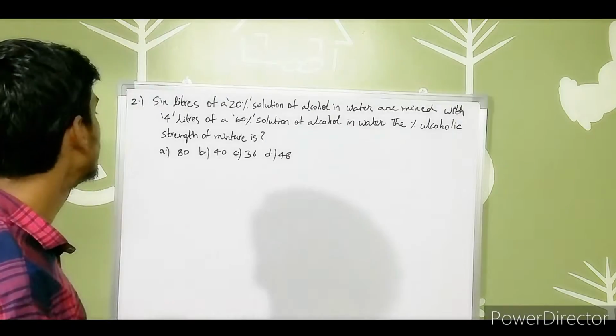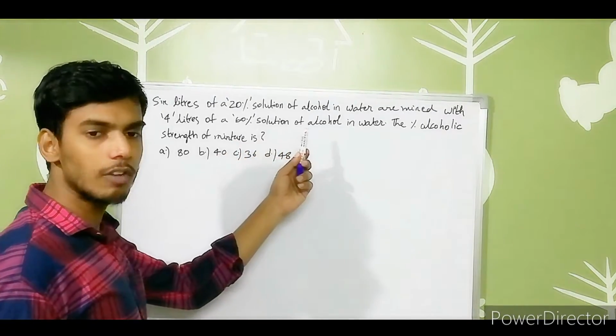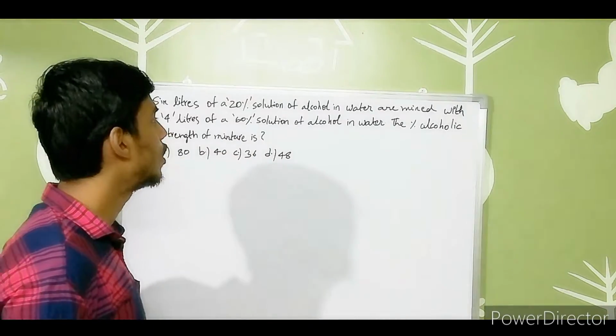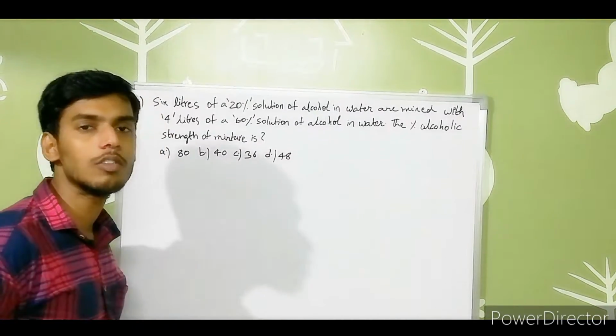So, they have given the question: 6 liters of a 20% solution of alcohol in water are mixed with 4 liters of a 60% solution of alcohol in water. The percentage alcoholic strength of the mixture is?